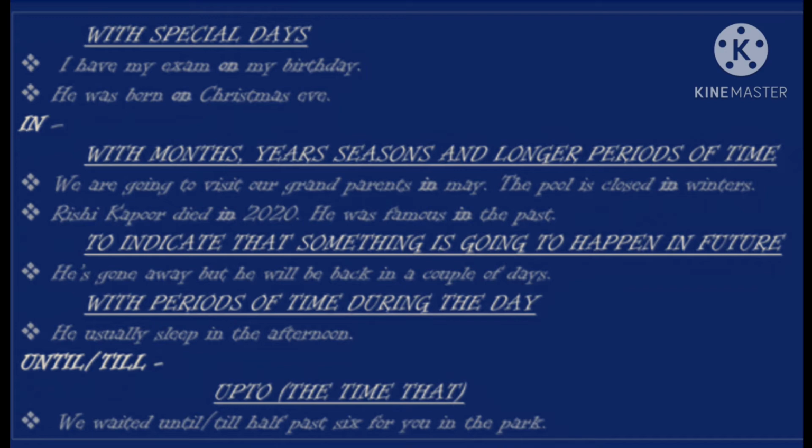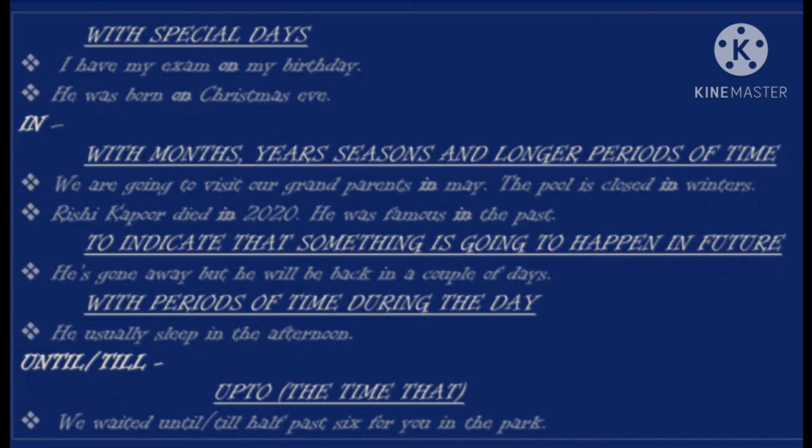And in the second line, in is mentioned and it is telling us about a season, winter. Second example, Rishi Kapoor died in 2020. He was famous in the past. So here for 2020 you can see the year is mentioned, that's why we have put in, and you can see in the second line also, in the past. So past shows us a longer period of time.